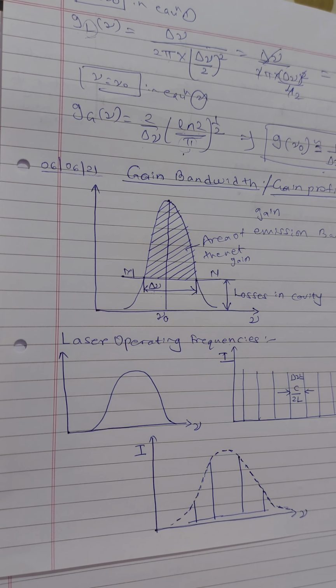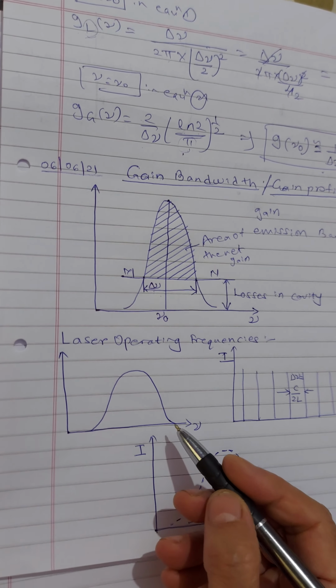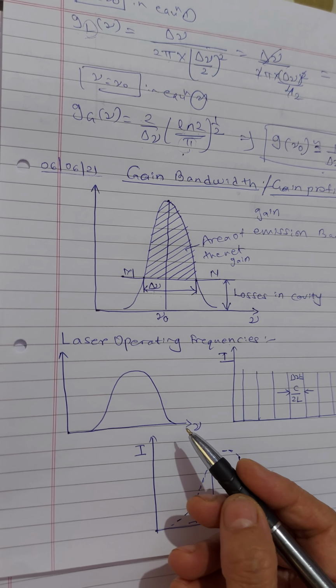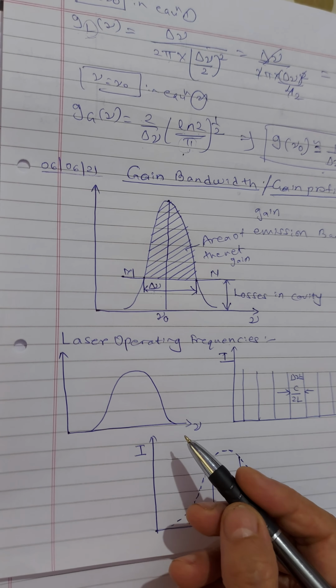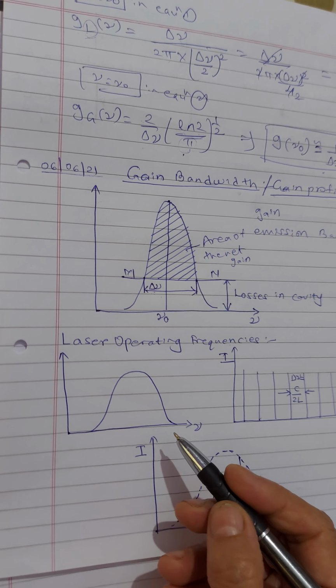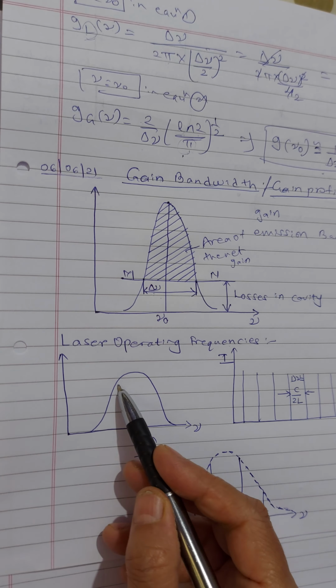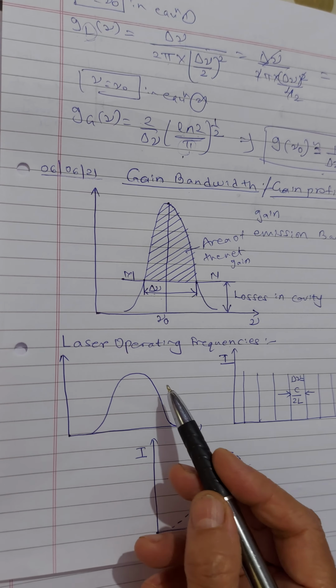If an output is to exist at a particular frequency, the cavity must be resonant at that specific frequency and there must be sufficient gain at that frequency.